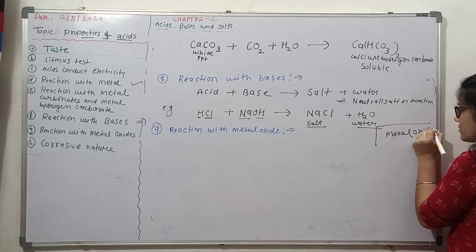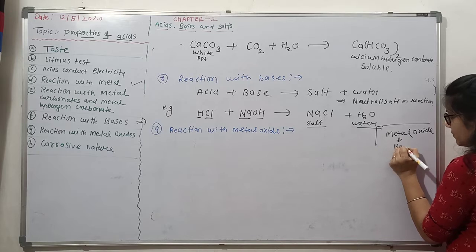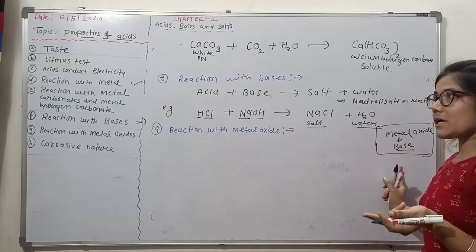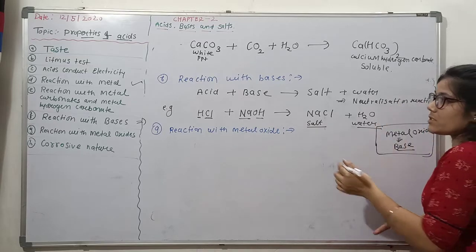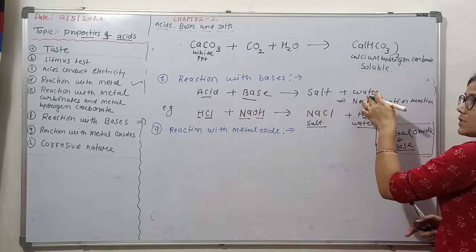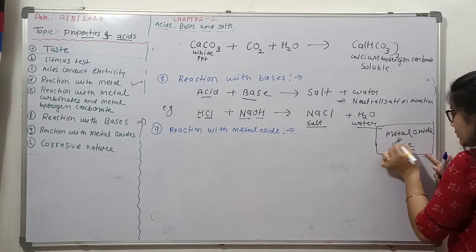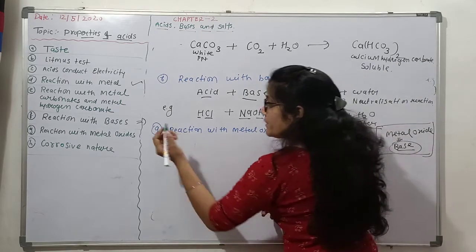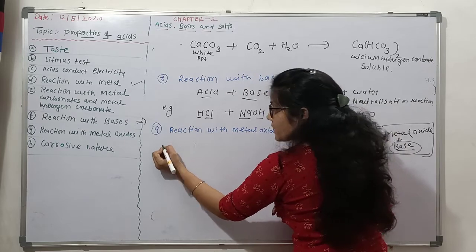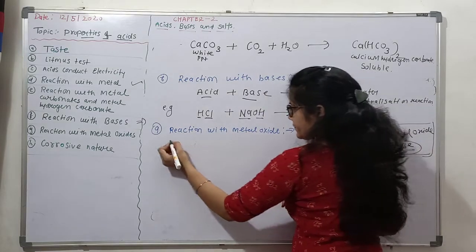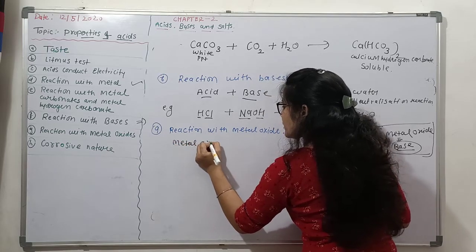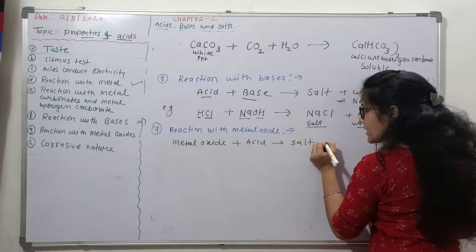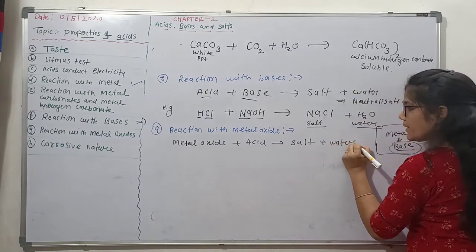So metal oxides are bases, and we just discussed that acid and base react to give salt and water, that means they neutralize. So similarly, metal oxides are bases, so the same reaction we observe when metal oxides react with acid: they give salt and water. So metal oxide plus acid gives the neutralization reaction product, salt and water.